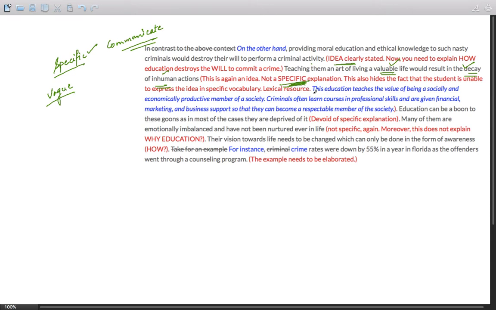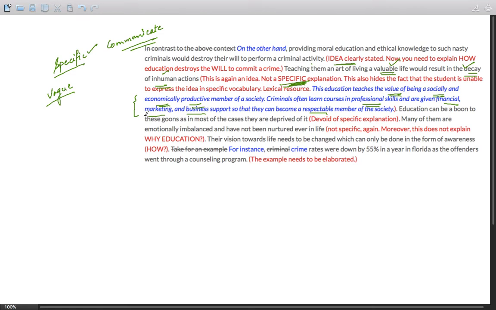For instance, this education teaches the value of being a socially and economically productive member of society. Criminals are often taught courses in professional skills and are given financial, marketing, and business support so that they can become respectable members of society. Now, the words I have used are not difficult.